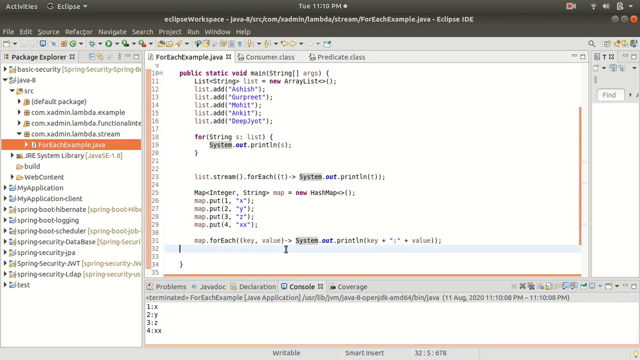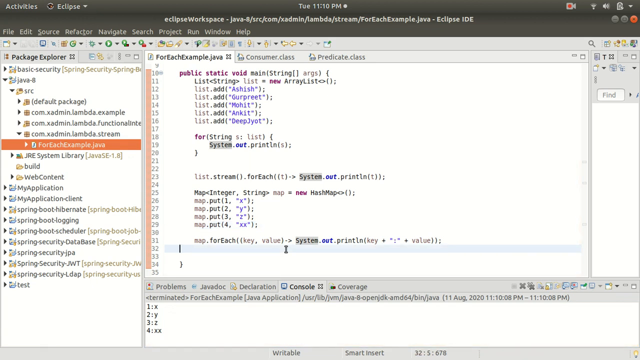So this is the way to iterate the map and print it in the console by using the forEach method directly. If you are using forEach directly, then you cannot use the pipeline methods of the stream API. Now I am going to use the stream API.